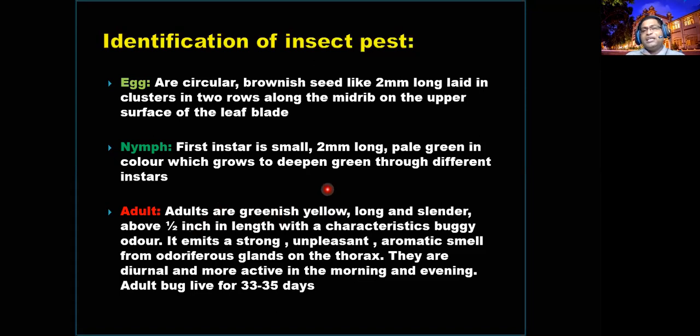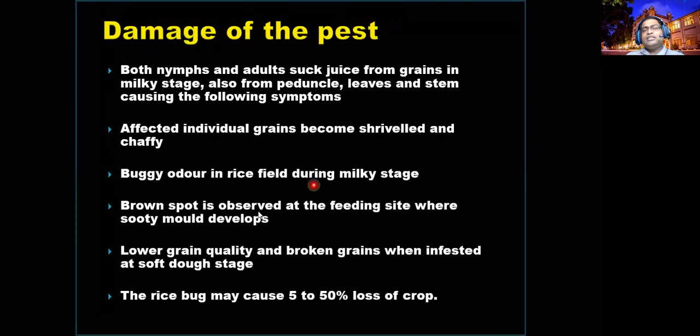In your field, if it is attacked, these are the symptoms you can expect. The individual grains become shriveled and chaffy, and there are bugky odors. Normally these adults emit nasty odors when you touch them, because to escape from enemies they have these repellent mechanisms, repellent secretions.